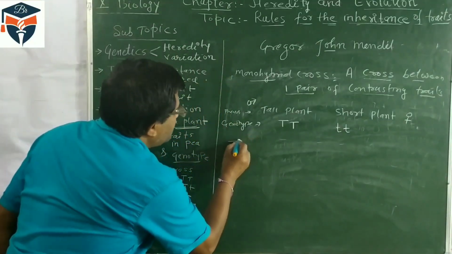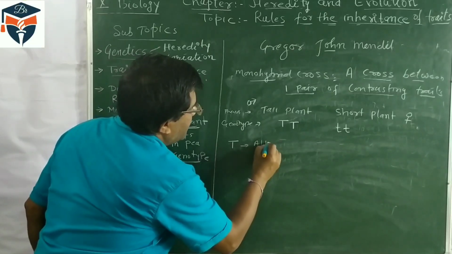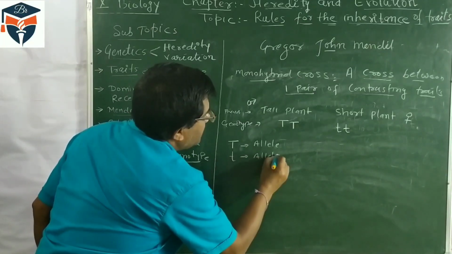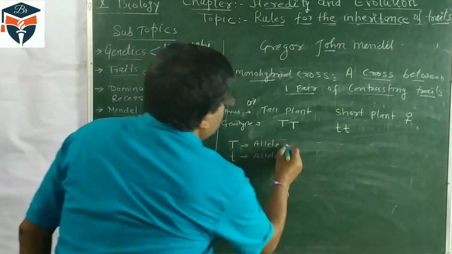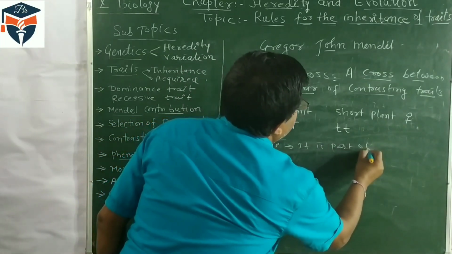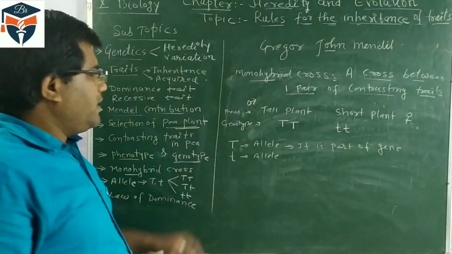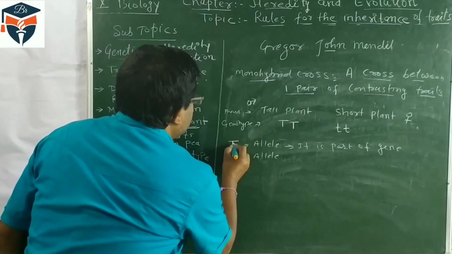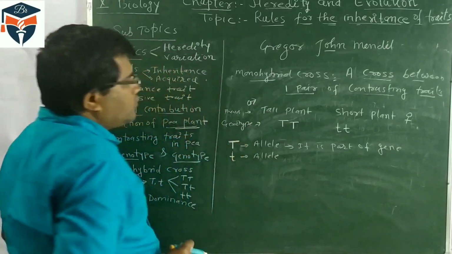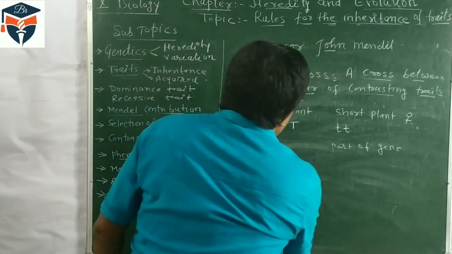Now what is capital T? It is called an allele. What is small t? It is also an allele. An allele is a part of a gene. So an individual part of the gene is called an allele. Here capital T is one allele, and small t is another allele. So here we have two alleles, capital T and small t. Now what happened?